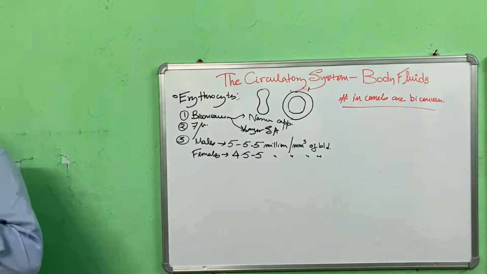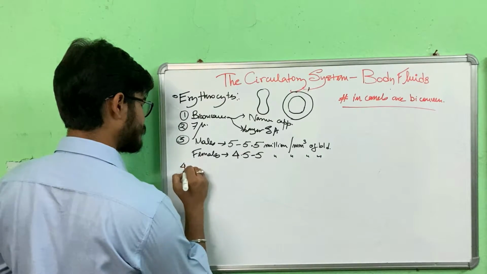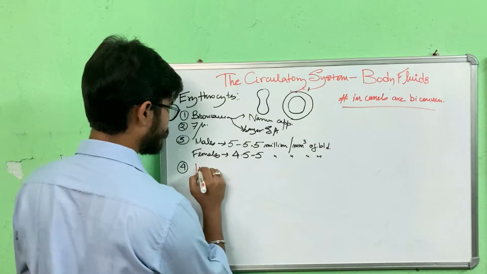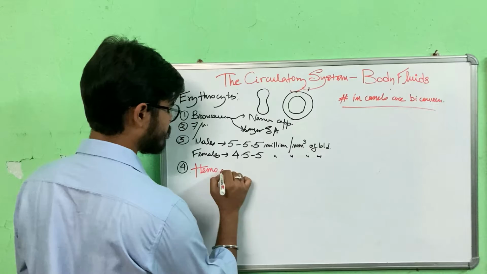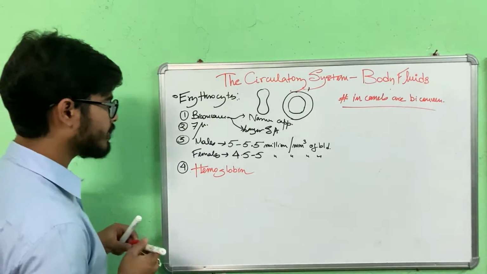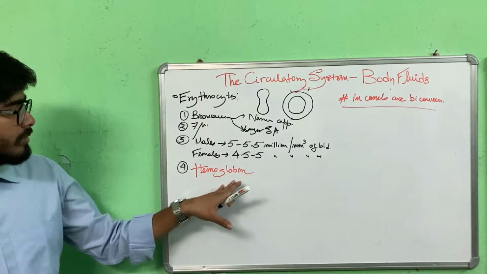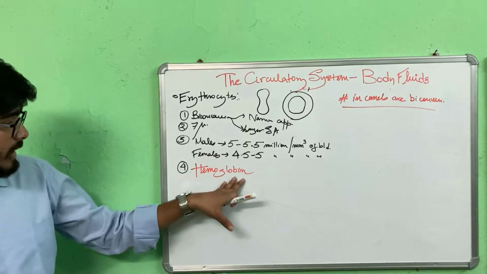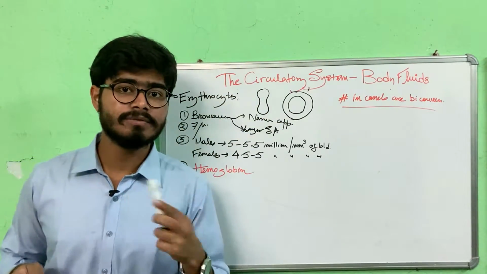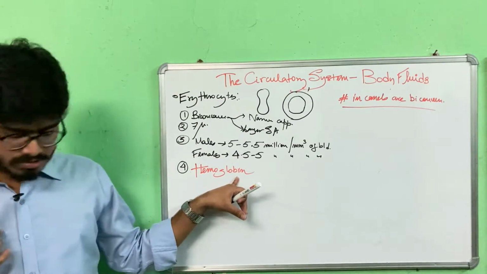Now you must have heard that there is something in RBCs which is known as hemoglobin. Hemoglobin, you must have heard. What is it? It's a pigment. It's a respiratory pigment present in RBCs, which is the main cause for which it helps in respiratory gas diffusion and transport. Okay, it is the main protagonist.